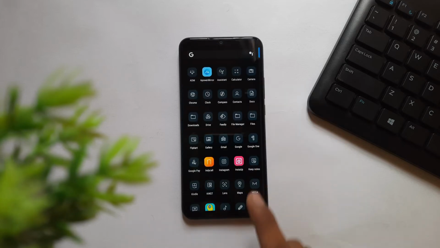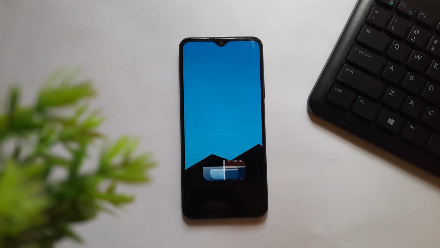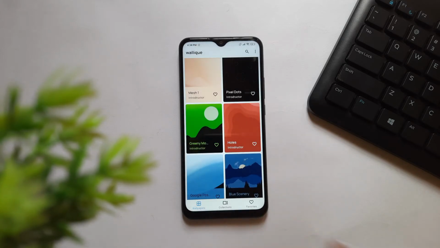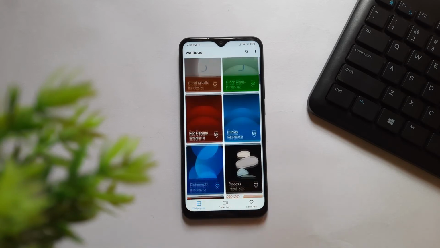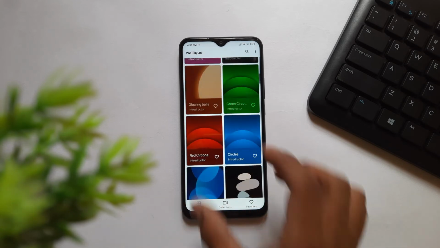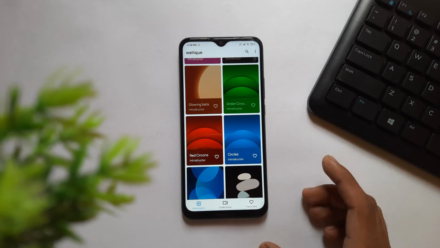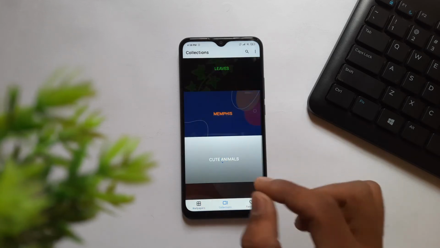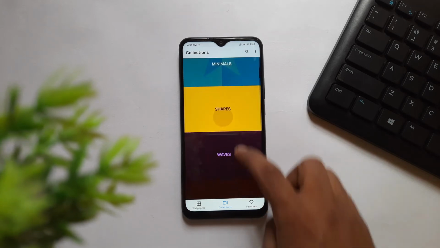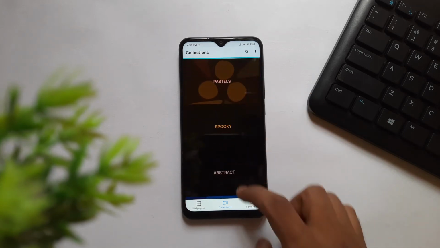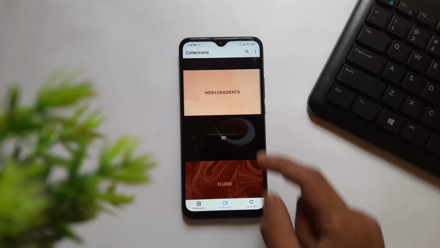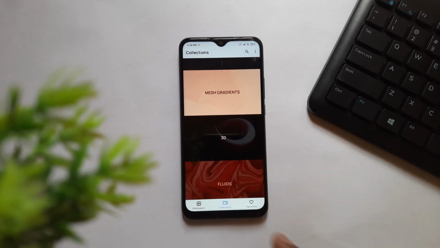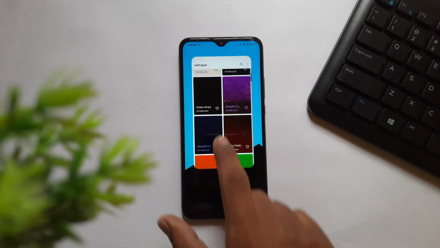And guys, as always, in this video I have included a latest wallpaper app called Wallokey, and this is the latest wallpaper app for this month. And after downloading, you will see this user interface is super minimal and has no ads at all. At the bottom, we can see the collections button. In the collection, we have a wide range of wallpapers in categories like minimal shapes, waves, pastel, abstracts, and many more. And all the wallpapers are neatly designed for Android home screen customization.